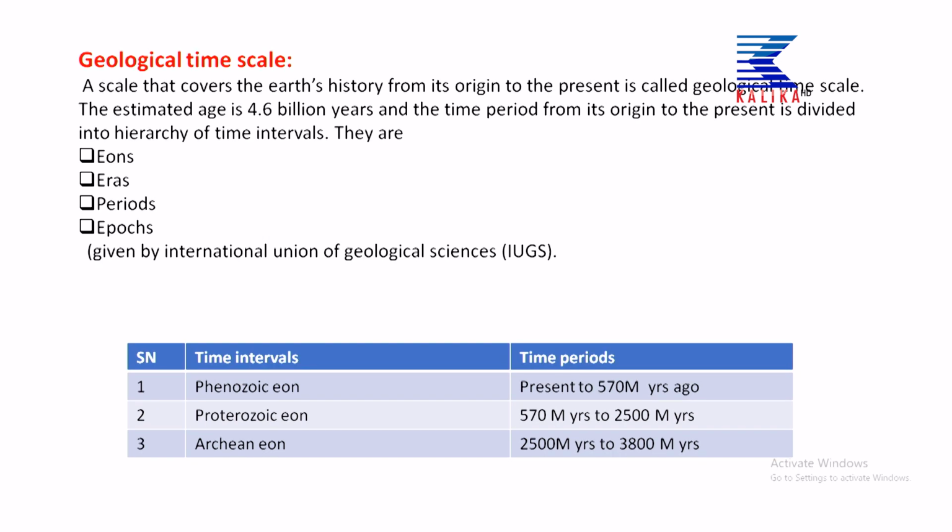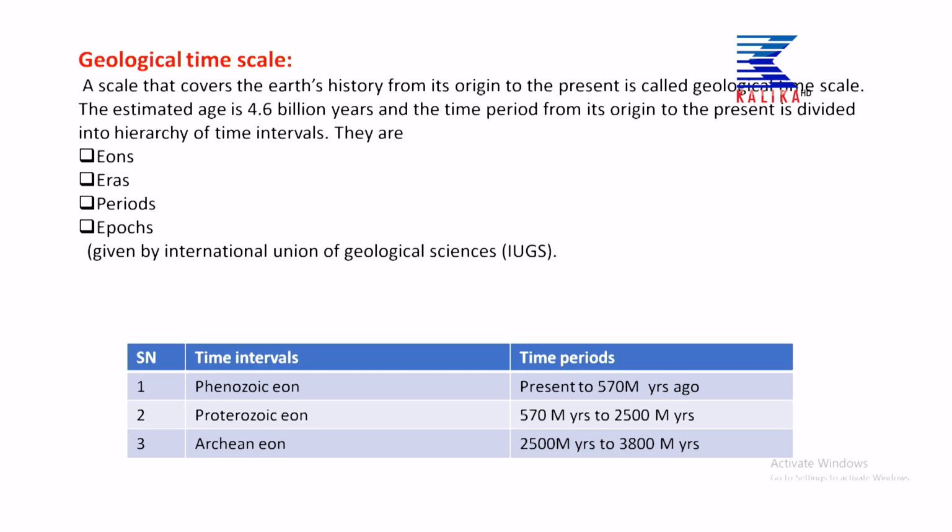As we discussed, the estimated age of the Earth is about 4.6 billion years; in some books you can find 4.5 billion years. The time period from its origin to the present is divided into a hierarchical order of time intervals: eons, eras, periods and epochs. This hierarchical order is given by the International Union of Geological Sciences, IUGS.